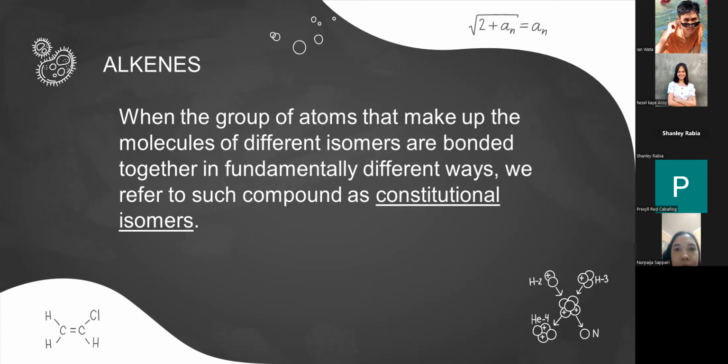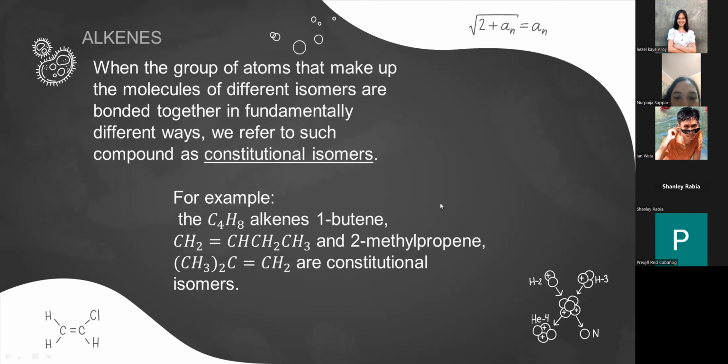When the group of atoms that make up the molecules of different isomers are bonded together in fundamentally different ways, we refer to such compounds as constitutional isomers. For example, the C4H8 alkenes are known as 1-butene, CH2 bonded to CH, CH2, CH3, and 2-methylpropene, CH3, 2C bonded to CH2. These are the constitutional isomers.